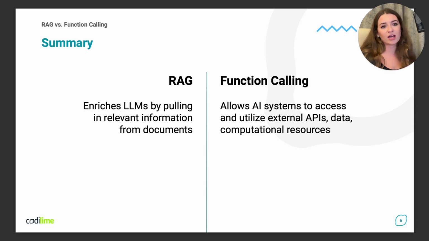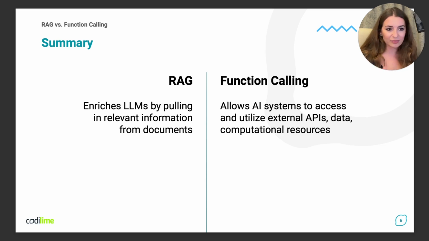You might use RAG to retrieve background information and function calling to fetch real-time data, creating a comprehensive and up-to-date response. The example scenario would be, imagine a customer service bot that needs to provide detailed product information using RAG and also check current inventory levels using function calling. By combining both techniques, the bot can deliver well-rounded and accurate answers.